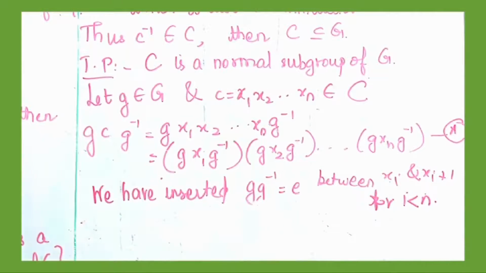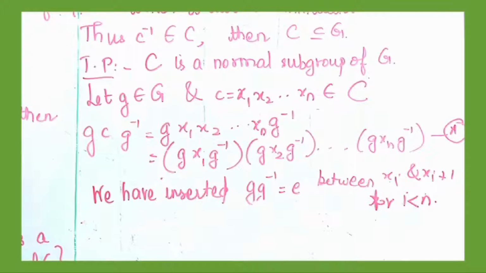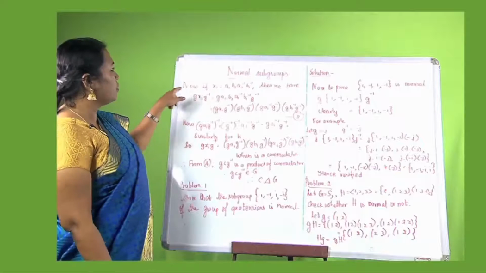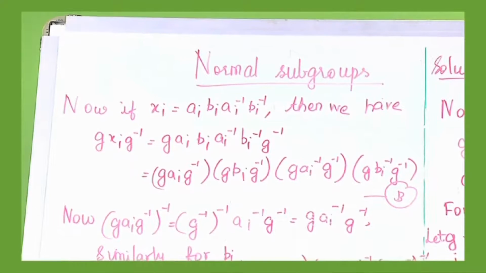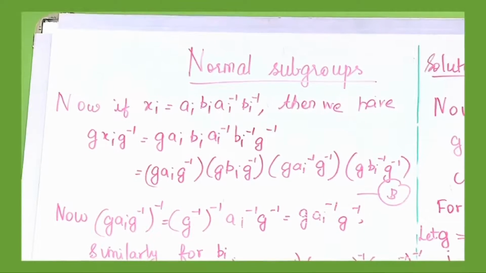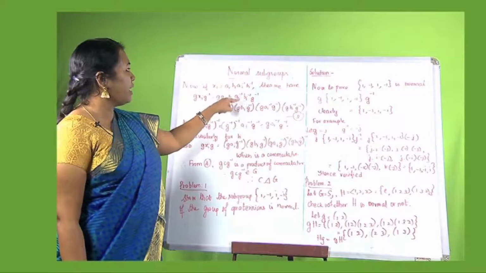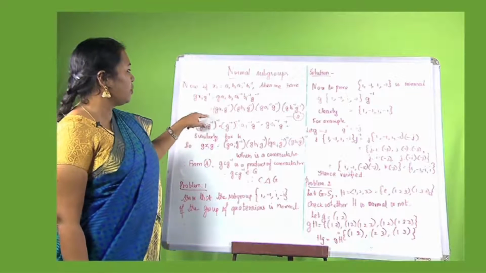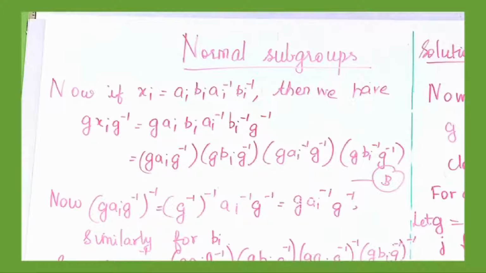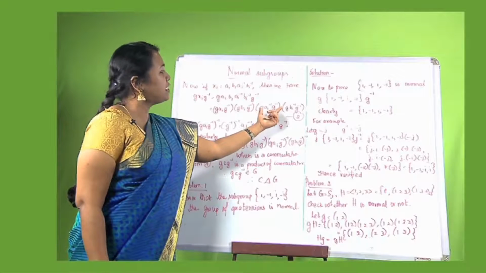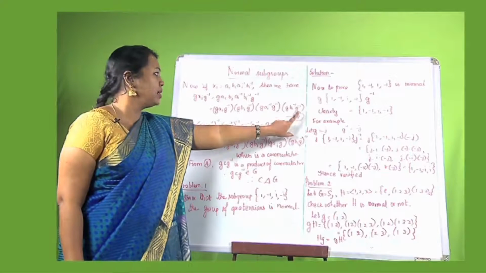We have only inserted g inverse g, which is equal to e, between xi and xi plus 1 for all i less than n. Now if xi is equal to ai, bi, ai inverse, bi inverse, then we have g xi g inverse is equal to g ai bi ai inverse bi inverse g inverse, that is equal to g ai g inverse. We are clubbing the elements together: g bi g inverse, g ai inverse g inverse, g bi inverse g inverse. Take this as equation number B.